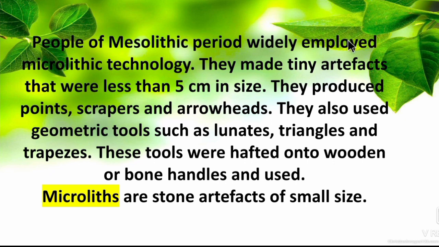So people of the Mesolithic period widely employed Microlithic technology. Microlithic means small stone technology. They made tiny artifacts. Tiny means small objects they made, which are less than 5 centimeters in size. And they produced points, scrapers and arrowheads. They also used geometric tools such as lunates, triangles and trapeziums. So these tools were hafted onto wooden or bone handles. All these tools were given a bone handle or a wooden handle and used. Microlithics are stone artifacts of small size. Artifact means tools made from small stone.